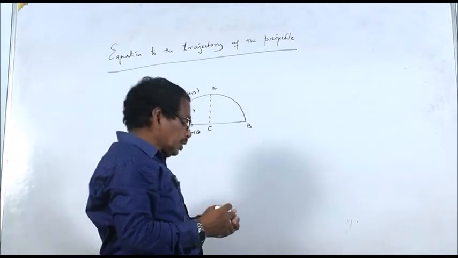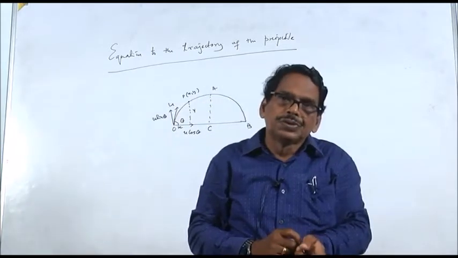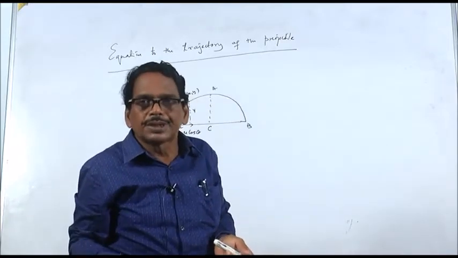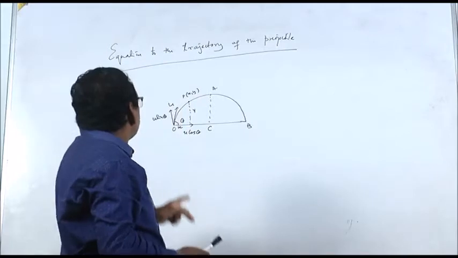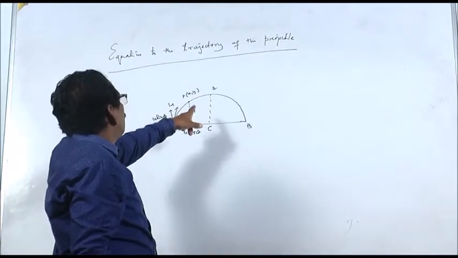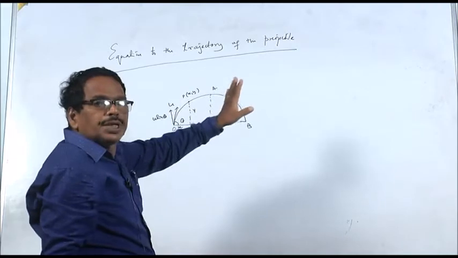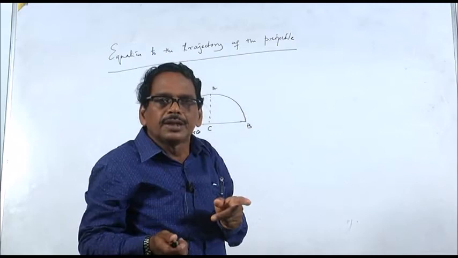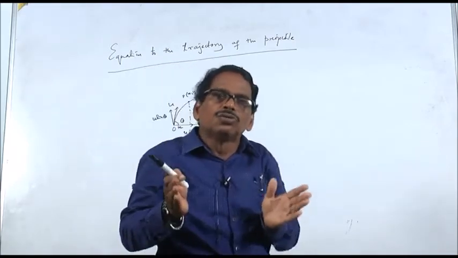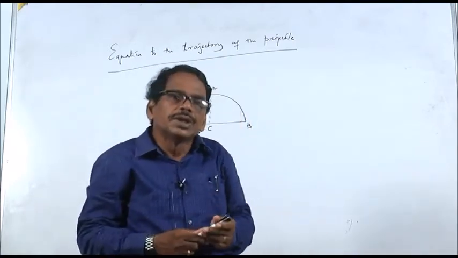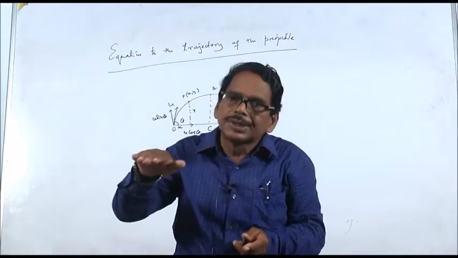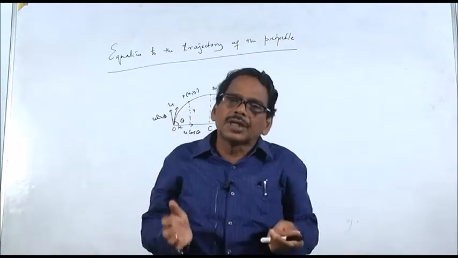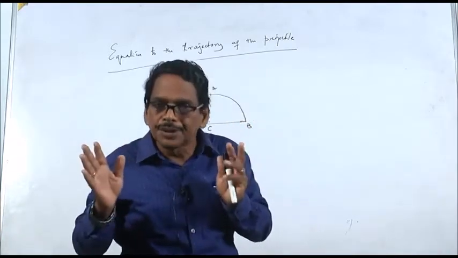Now, how to find out the equation of the trajectory? It is a motion in two dimensions. It is covering distance along the horizontal direction. At the same time, it is also covering distance in the vertical direction. So, let us consider a point P on the path of the projectile, that is the trajectory, whose coordinates are x and y. That means the distance covered along the horizontal direction is x, and the distance covered along the vertical direction is y. The relation between x and y will be the equation to the trajectory of the projectile.